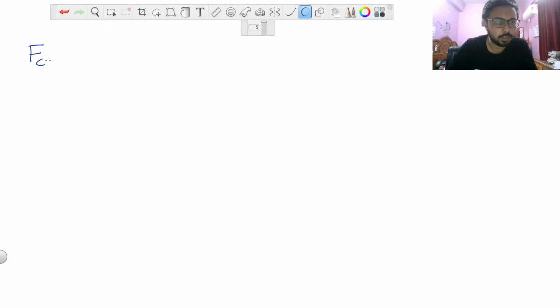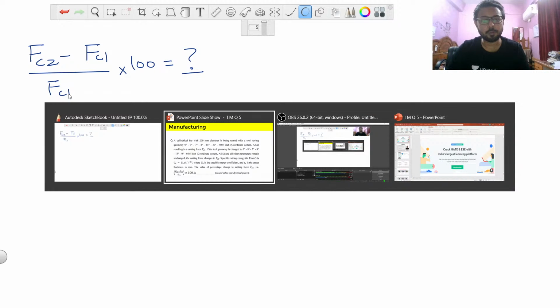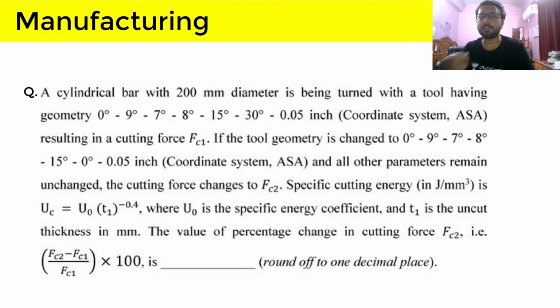So this is asked. This means that we have to find a relation between FC1 and FC2. That means we have to find a relation or an equation of cutting force FC. So we are going to find that.